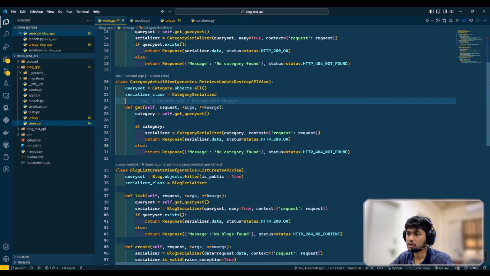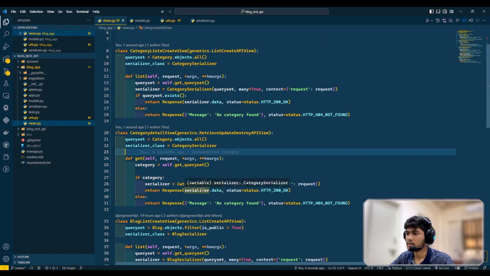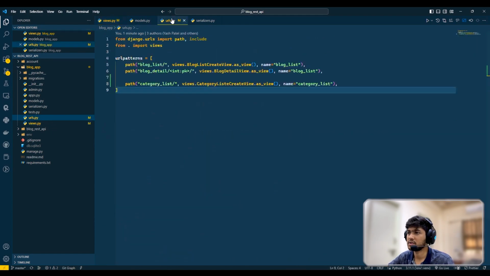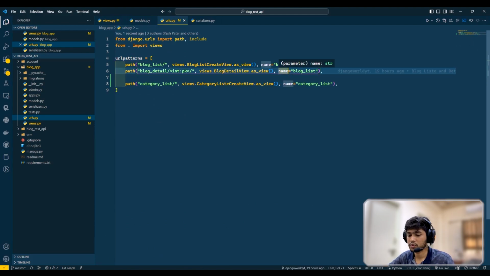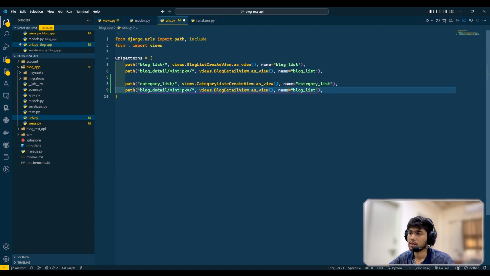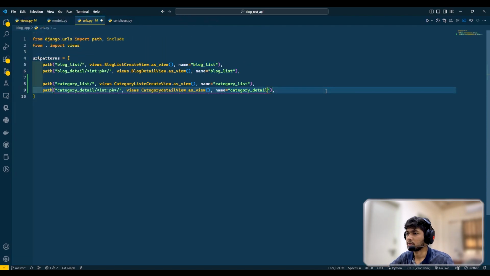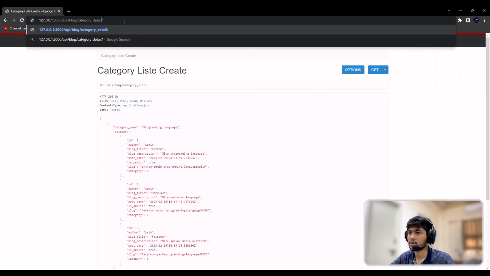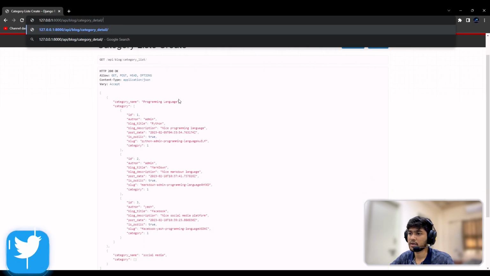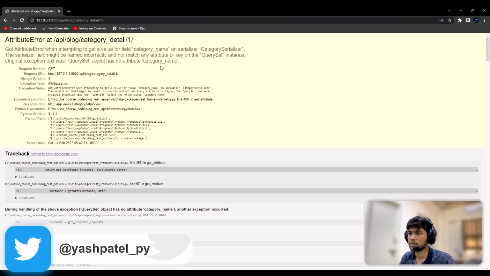Okay, so here what I'm gonna do is just check it, I'll just register this class in the URLs. For this I'll just duplicate this one, bring it down, and here I can paste that class name, copy this category list and I'll say detail, and I'll copy this category detail and paste that over here. Now I'll just copy this category detail, go to the website, paste that over here. I'll write the ID of the category, so let's say 1.